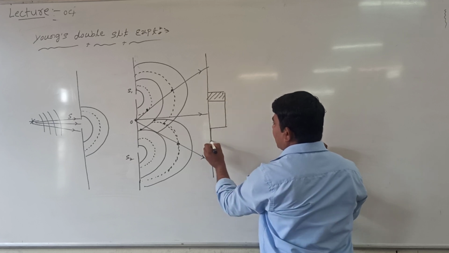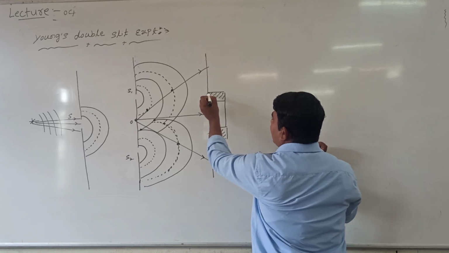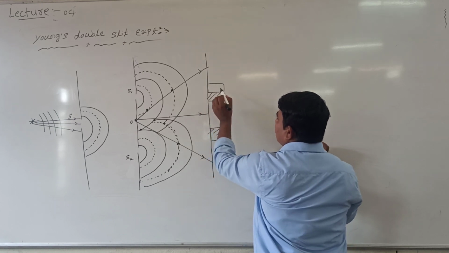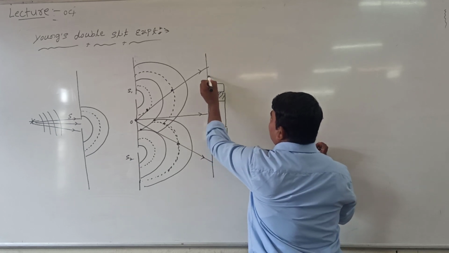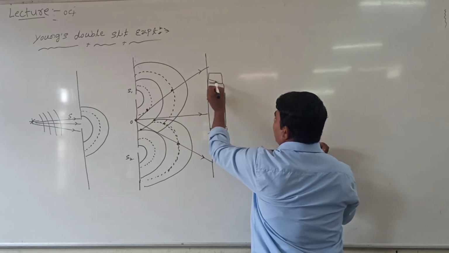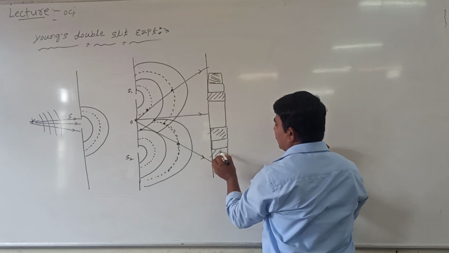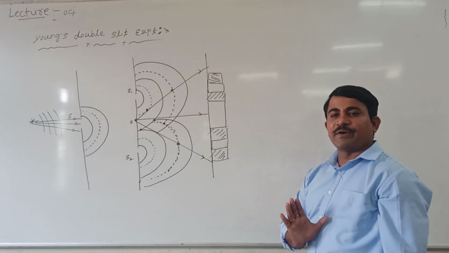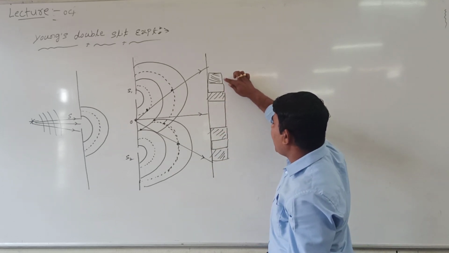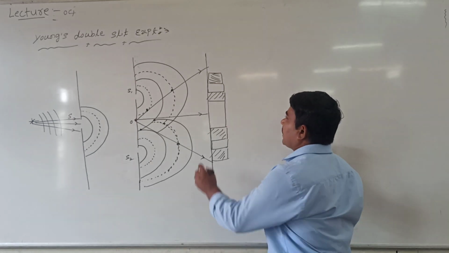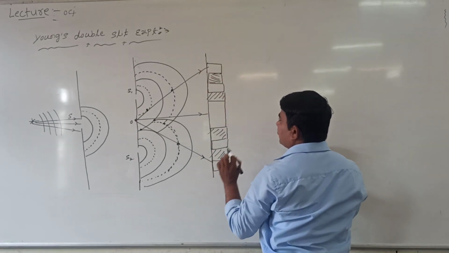Again here a bright band is possible, again at this point a bright band is possible. At this point again a dark band is possible. So the interference pattern consists of a central bright band followed by dark band and bright band. Again here a bright band is possible.